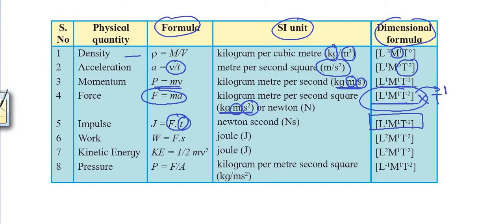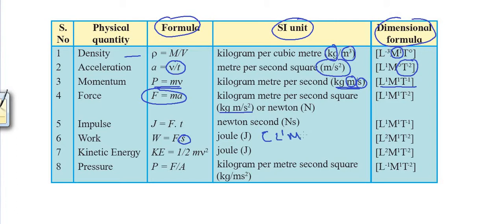Next is work. Work is equal to force into displacement. Now force into displacement, displacement is length, the fundamental quantity. So dimensions of force multiplied by the dimensions of displacement. Now what are the dimensions of force? L raised to 1, M raised to 1, T raised to minus 2 are the dimensions of force, multiplied by displacement, that is L raised to 1. Now L raised to 1 into L raised to 1, L raised to 1 plus 1, that is 2. And see what are the dimensions of work: L raised to 2, M raised to 1, T raised to minus 2.